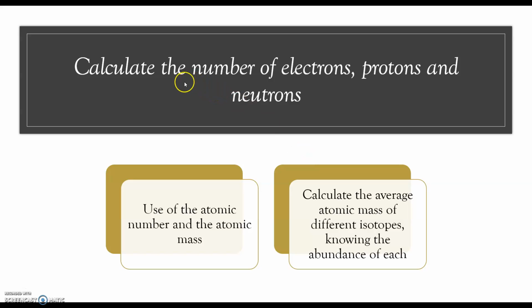It's also important to calculate the number of electrons, protons, and neutrons if you know the atomic number and the atomic mass, and calculate the average atomic mass of different isotopes knowing the abundance of each.